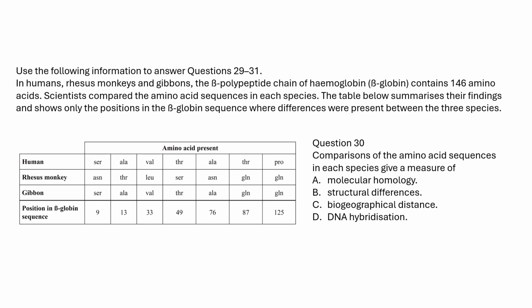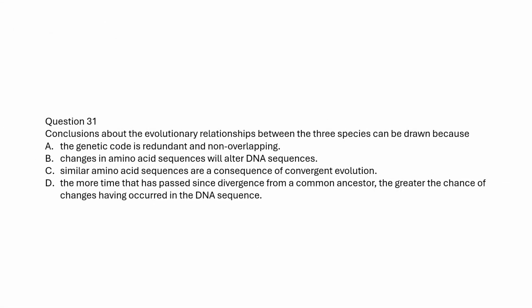Comparisons of the amino acid sequences measure molecular homology. Conclusions about the evolutionary relationships between the 3 species can be drawn because the more time passed since divergence from a common ancestor, the greater the chance of changes in the DNA sequence.